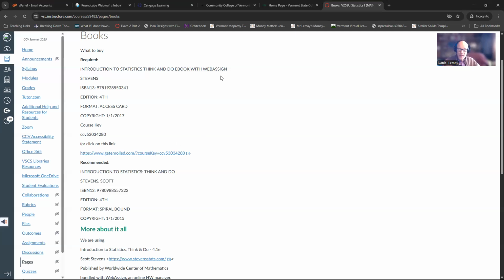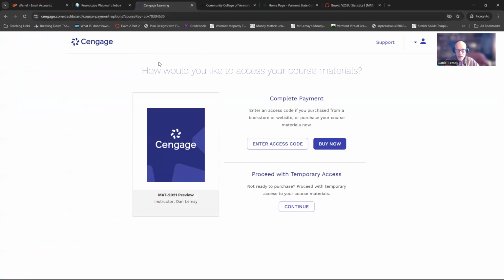So let's talk about WebAssign first off. Once you get into WebAssign, you're going to log in, and then I don't think I can go back without them kicking me out of this. I don't want to lose this page, but it says you've got to come up with some money for us. Now, if you have bought the textbook or the access at eCampus, they're going to get you a code, and that's where you can enter it, and you don't have to do any kind of payment information with Cengage.